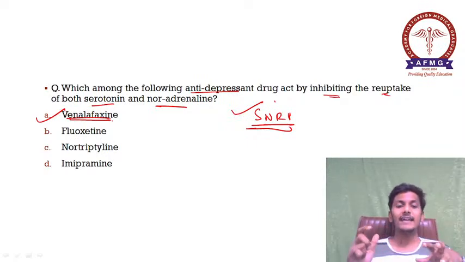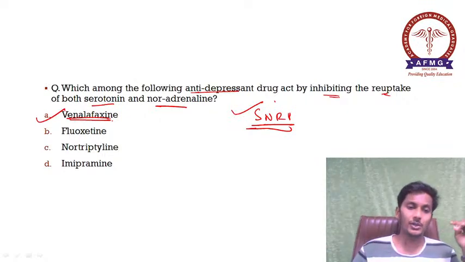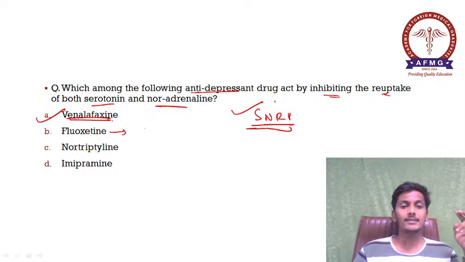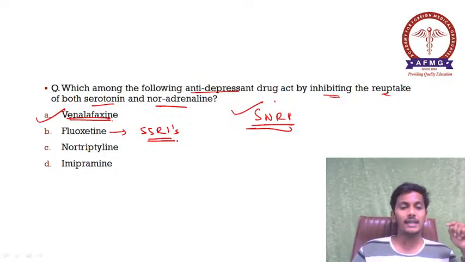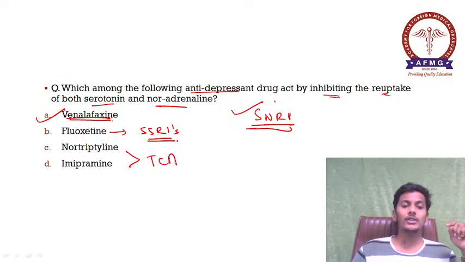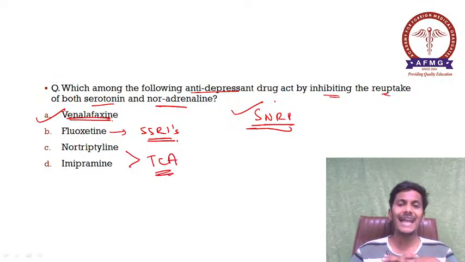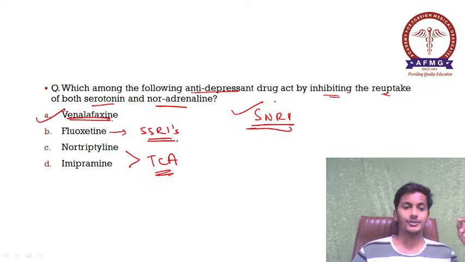So venlafaxine or desvenlafaxine, these are the drugs which are serotonin noradrenaline reuptake inhibitors. Okay, important one to be remembered. Whereas fluoxetine is an SSRI, that is your selective serotonin reuptake inhibitor, whereas nortriptyline and imipramine, both of them are your TCAs, that is your tricyclic antidepressants. Okay, important one.